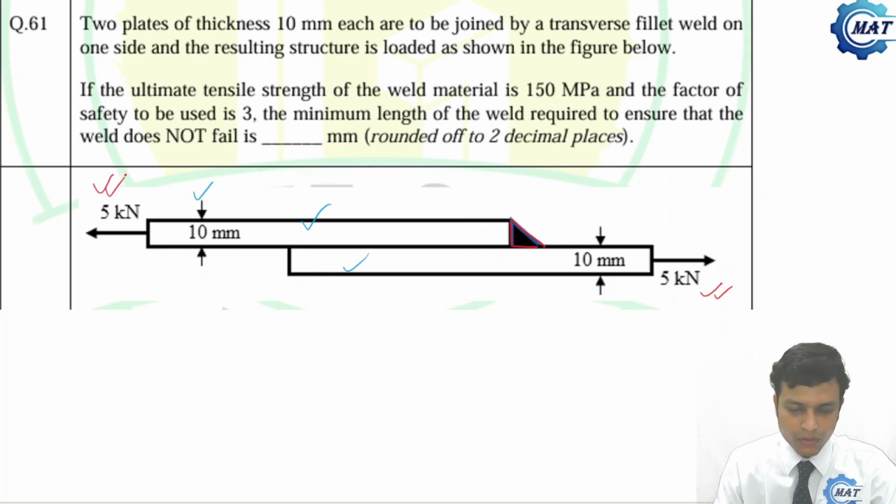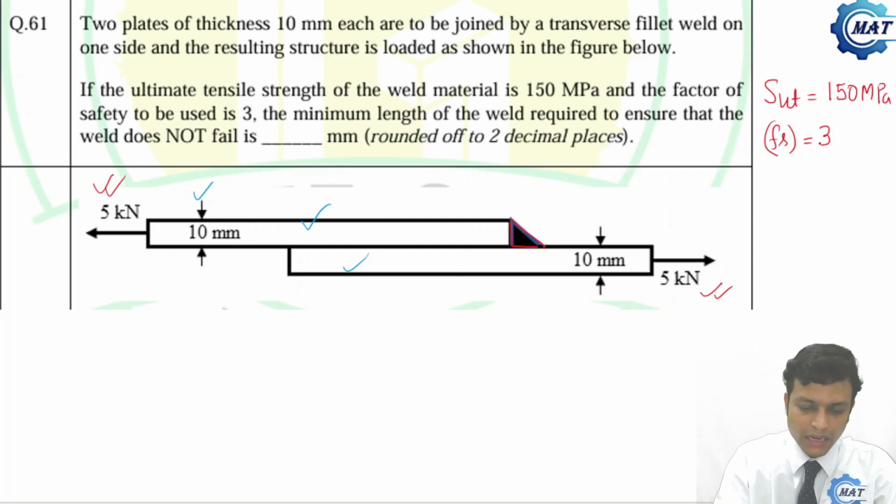If the ultimate tensile strength is 150 MPa and the factor of safety is 3, what should be the minimum length of the weld required to ensure the weld doesn't fail?